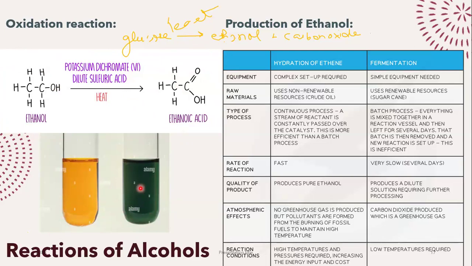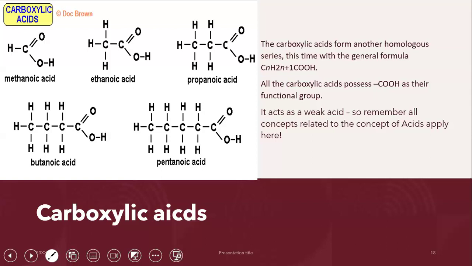When we talk about the second reaction, it is how we can take our ethanol and convert it into ethanoic acid, or any alcohol and convert it into carboxylic acid. And since we just talked about carboxylic acid, right now, ethanoic acid, right? So let's talk about carboxylic acids. What are carboxylic acids?